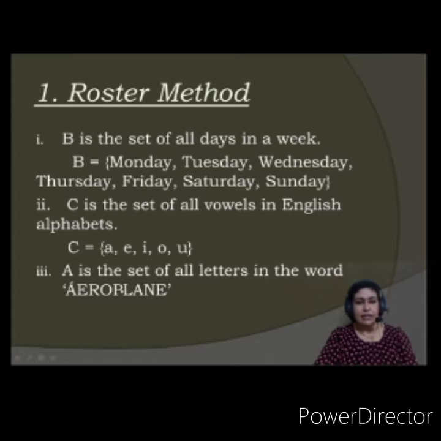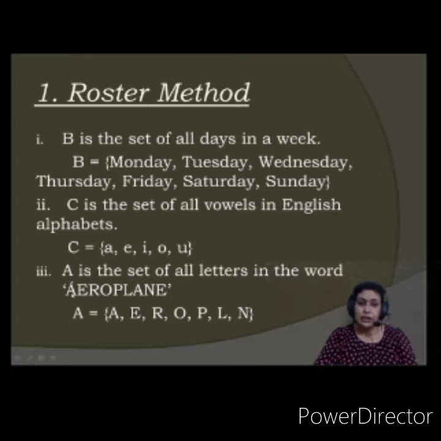Their sequence doesn't matter. If you start from N or if you start from E and then end up with A, will do. Or if you start with A and end with N or whatever alphabet, will do. The sequence doesn't matter. What matters is that the letters or objects are not repeated. They are written only once. So how will I write this set? Set A will consist of A, E, R, O, P, L. I have not taken A again. Why?